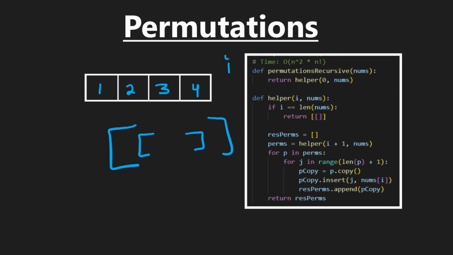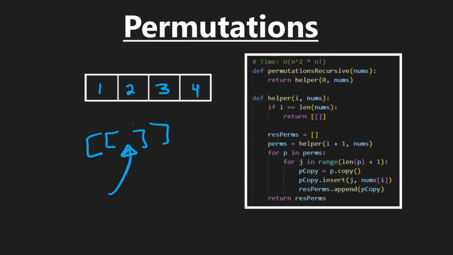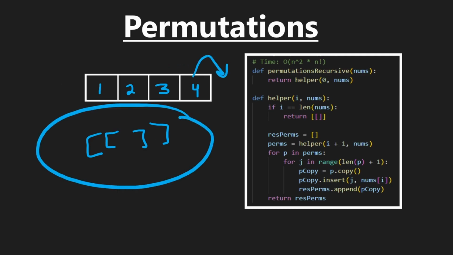So that would mean our I pointer was here, but then we popped back to this position where we're at the last value. And for that, what we would say is for every array in our return value in our list here, we're going to create a copy of this and then insert the 4 in every possible position. So what we're saying is here we recursively call our helper from this index and then to this index and this here and then here, and then we would get to the base case that I'm talking about here.